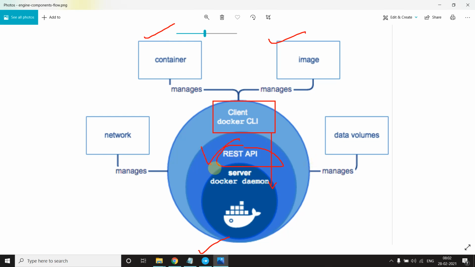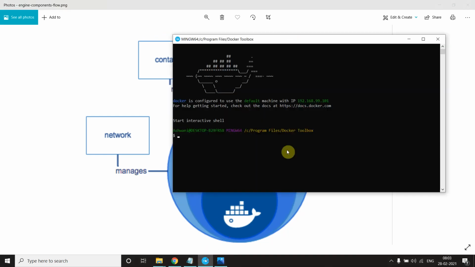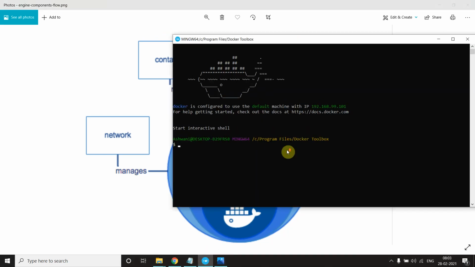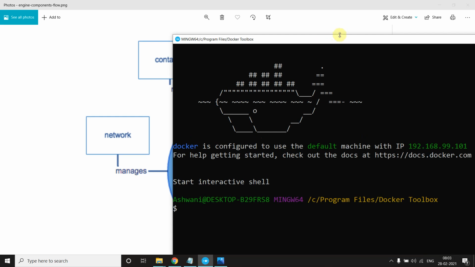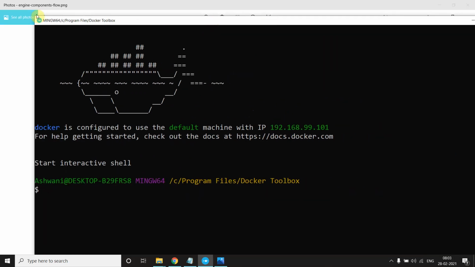We will not go deep into it because this is not the topic of this video. So they follow the REST API to communicate with each other, like this CLI and Docker. This is a pretty important thing, how they communicate, so I just include it in this topic. Okay, now I see it got installed. When you give it some time, it will become like this and your Docker is ready.